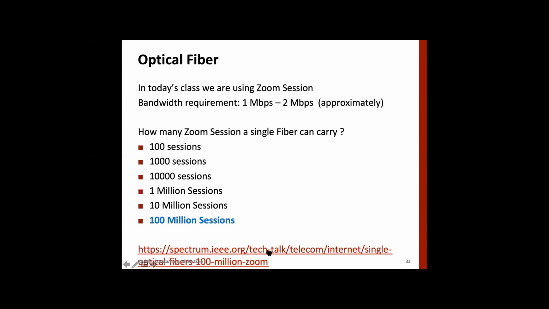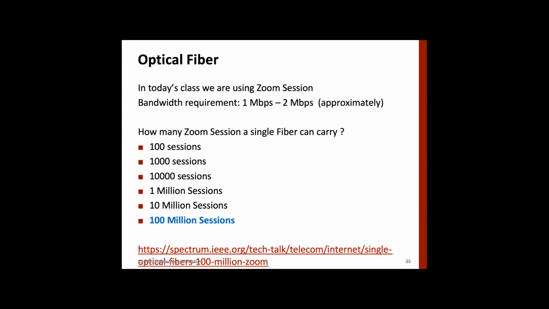If you go to this particular paper, you'll get the answer. It's almost, I don't know how many, terabits of speed you can get. That is the capacity of a fiber. Imagine thousands of fibers running in each street.